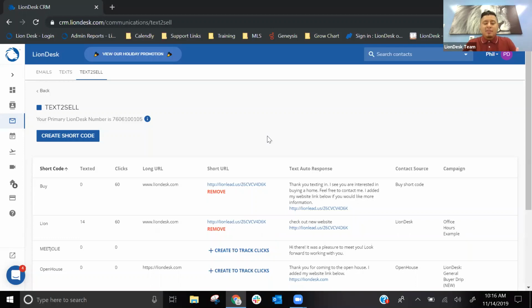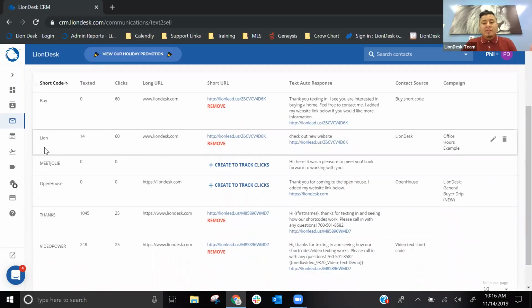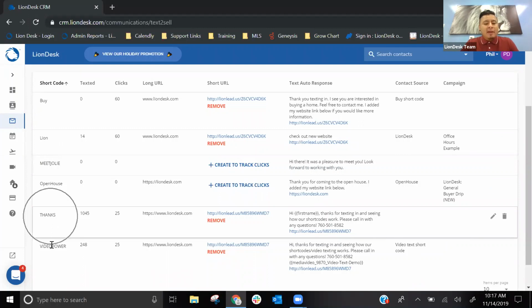With the LionDesk custom number, you can select the local area code. That way, we're using that phone number to text market, and people are not going to see your phone number. With the custom number, you'll be able to create unlimited codes. I have a couple already created below, and as a user, feel free to text any of these so you can see how it looks as a customer. I have one for Lion, Thanks, and Video Power.